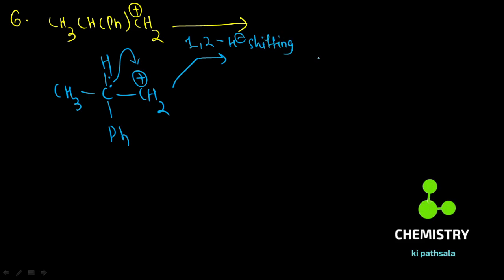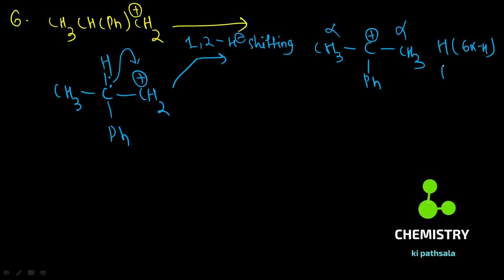Because of the 1,2-hydride shifting, what you observe is CH3, and there is CH3, Ph and CH2, and it is converted ultimately to CH3. Now it is stabilized by hyperconjugation of 6 alpha hydrogens, and also stabilized by resonance. There are 2 factors.